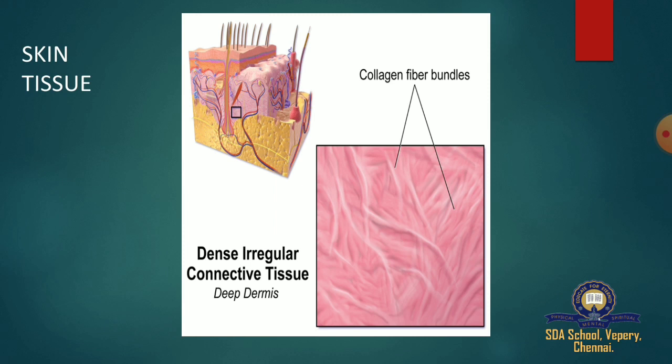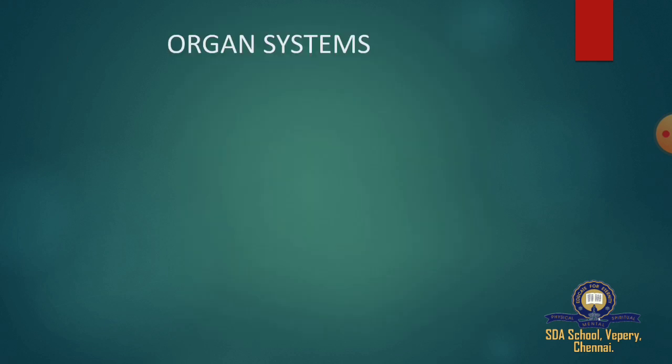And then here is the picture of skin tissue. Here we can see dense irregular connective tissue. So we can see the structure of skin here. Skin tissue helps to protect the inner organs.